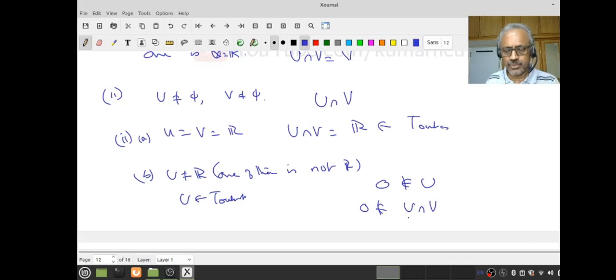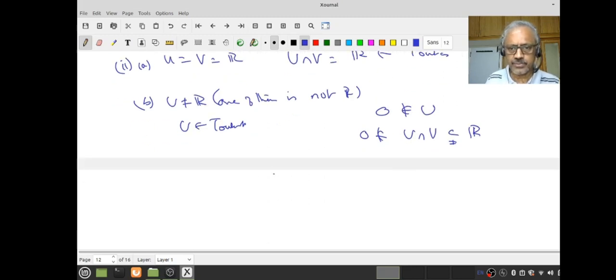Remember, to show that U intersection V is in the outcast topology, what I have to show is 0 should not be there. And it cannot be R. Why can it not be R? Because U is not R. Therefore, this is a proper subset of R. So to show that it is in the outcast topology, I only have to say 0 is not there. But that's correct, because if 0 is there, that means 0 will be in U. You follow that? Please pause, review and proceed.